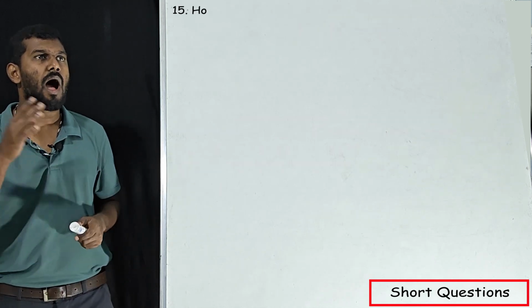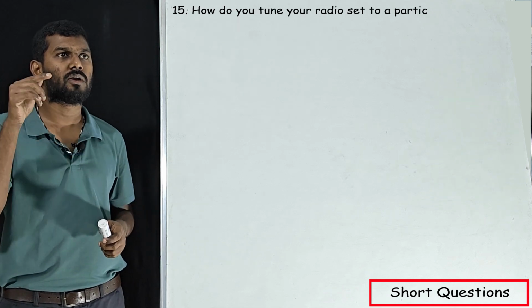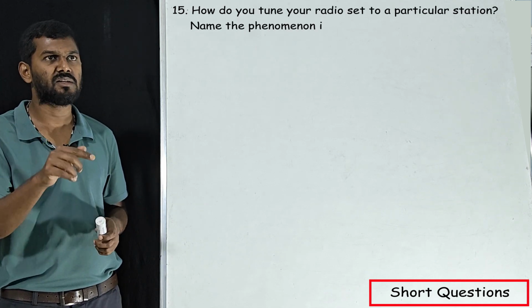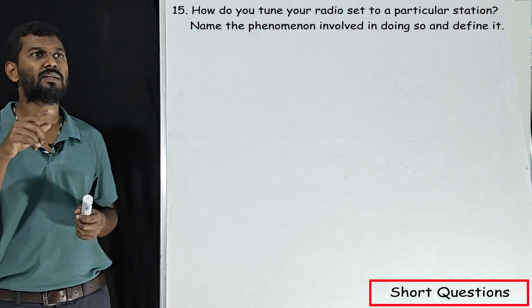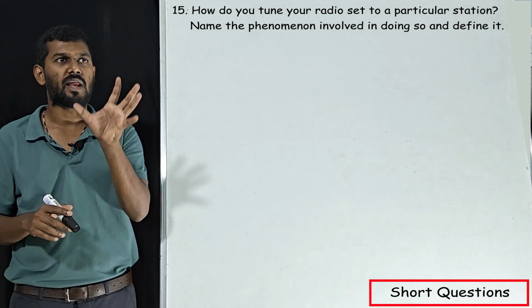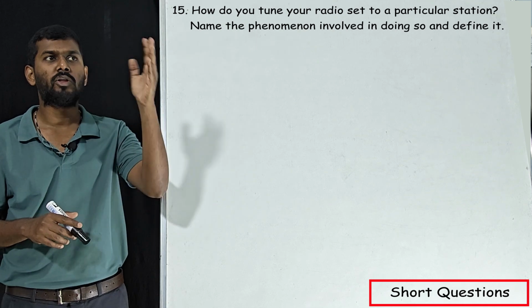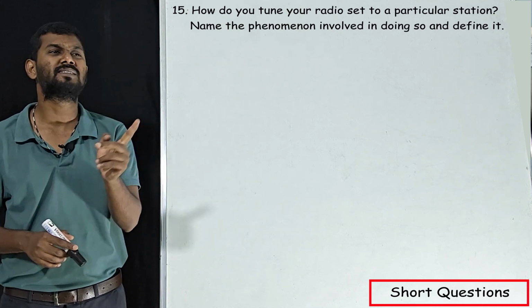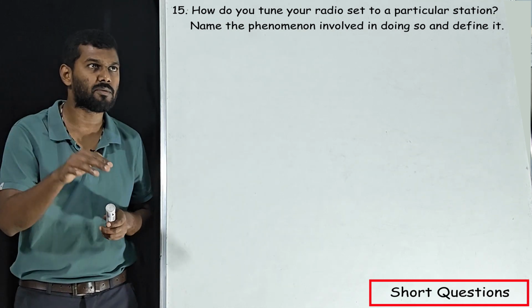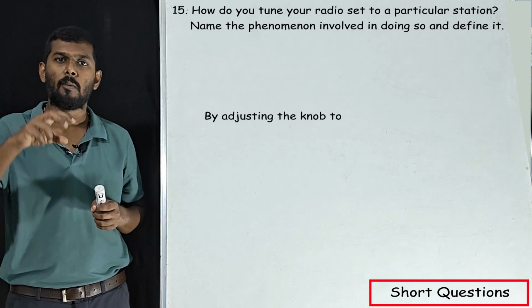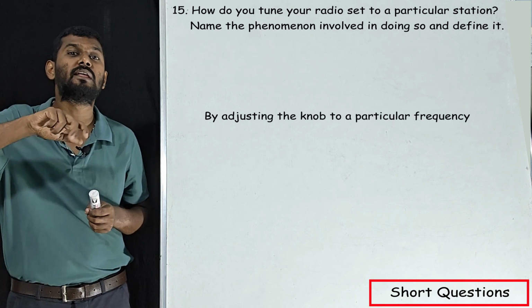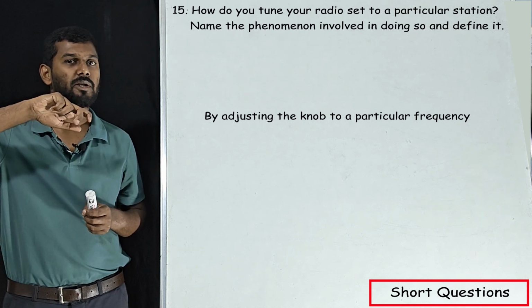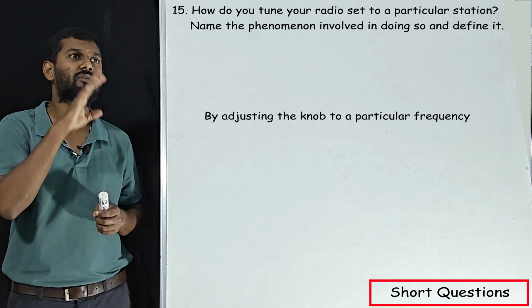Our next question: how do you tune your radio set to a particular station? Name the phenomenon involved in doing so and define it. Listen, they are actually asking three questions. How do you tune it? Name the phenomenon and state that phenomenon. Very simple. How do we tune it? By adjusting the knob to a particular frequency. This is how we tune it.